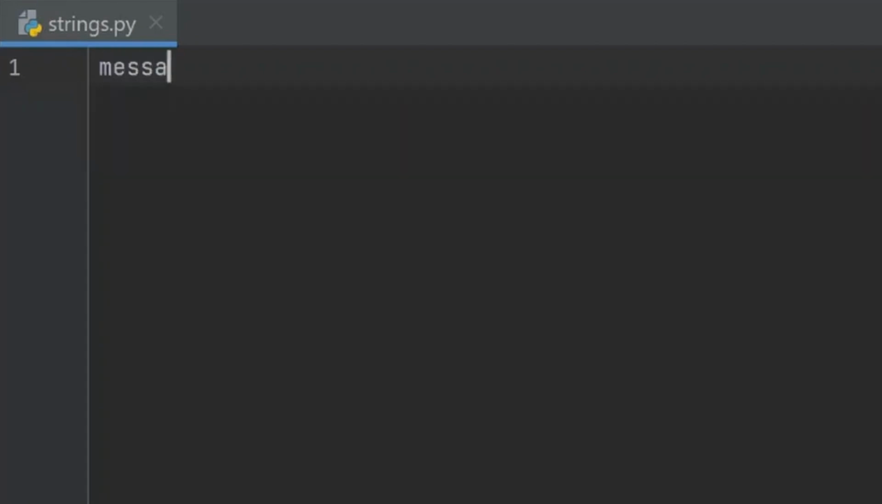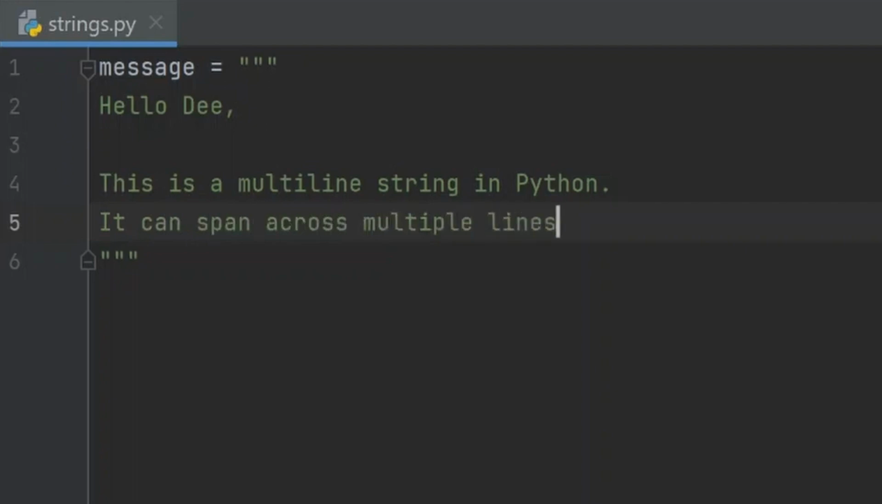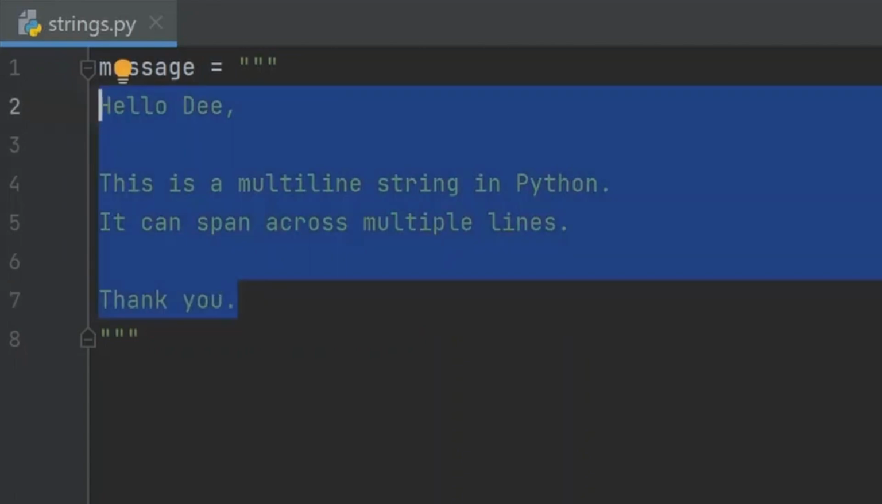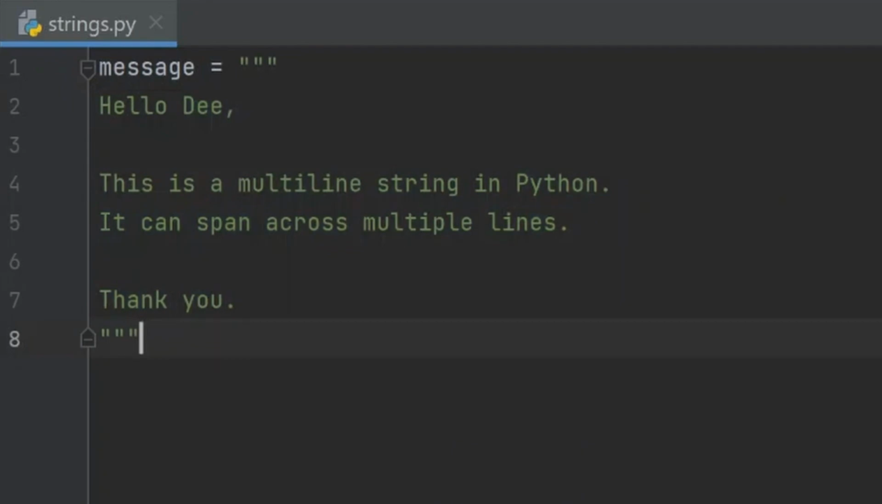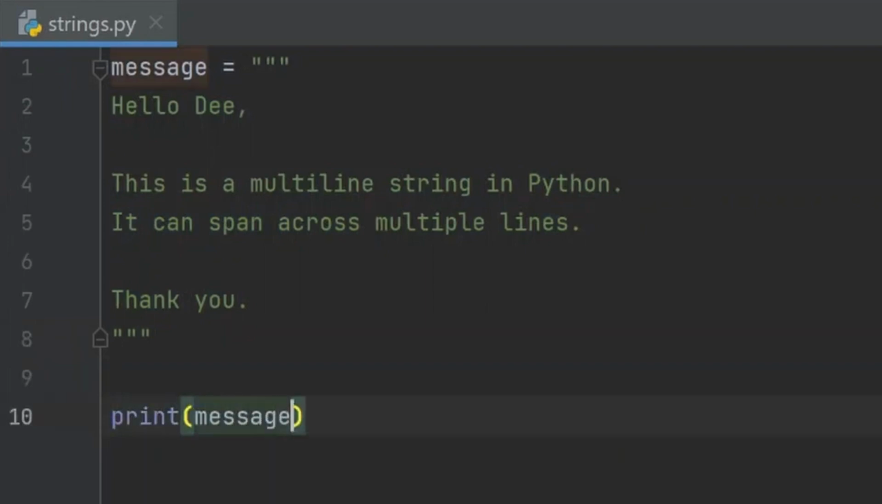Let's create a variable called message and assign it to a multi-line string. So we use triple quotes, 1, 2, 3, enter. Enter again. And assign it to the message: Hello D, comma, enter, enter. This is a multi-line string in Python. It can span across multiple lines. Enter, enter. Now let's print the message variable using the print function. So we'll type print, open parenthesis, message.